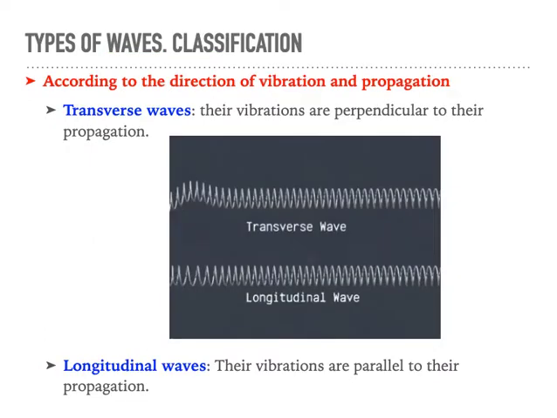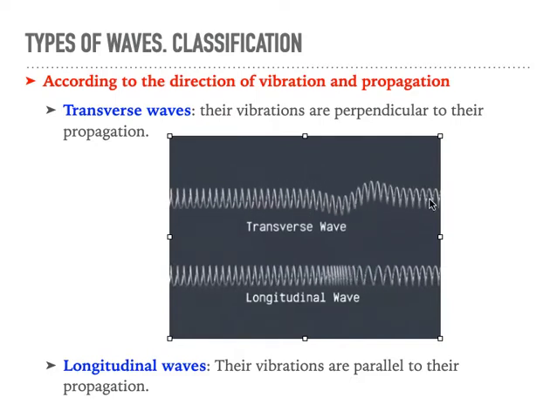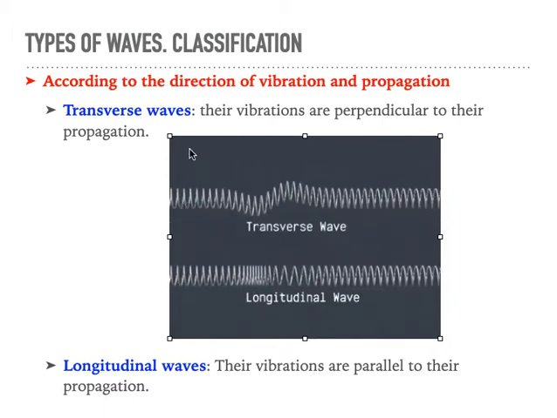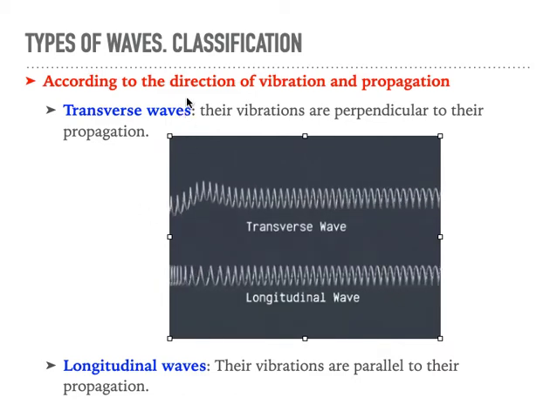So we can classify waves in several ways. The first criterion is according to the direction of vibration and propagation. We have 2 ways. For example, transverse waves are when their vibrations are perpendicular to the propagation. As you can see here, it vibrates up and down, but it's moving to the right. So the direction of propagation is perpendicular to the direction of the wave, that is up and down. So this is perpendicular to that.